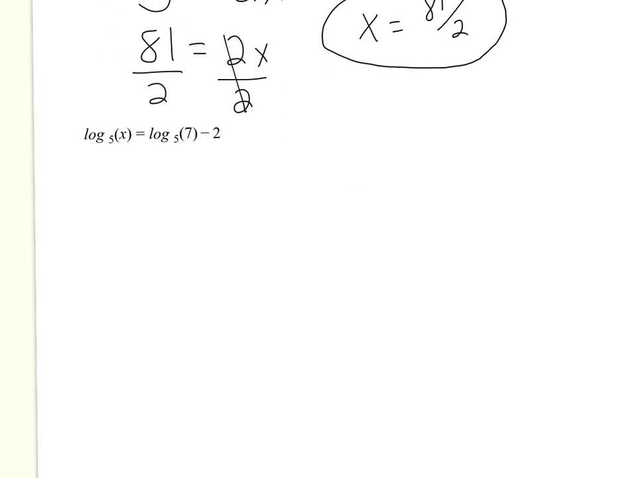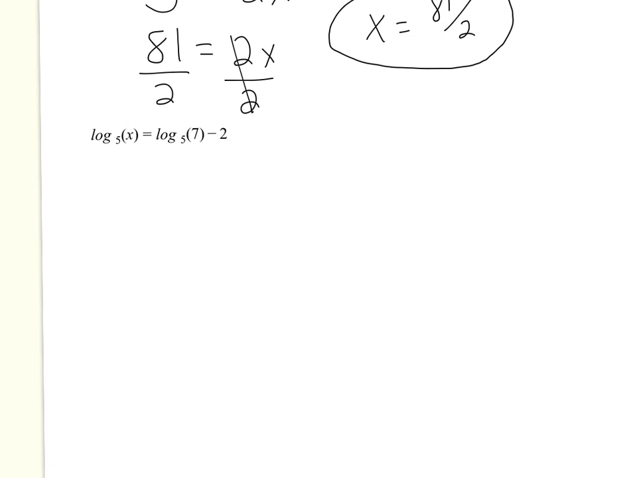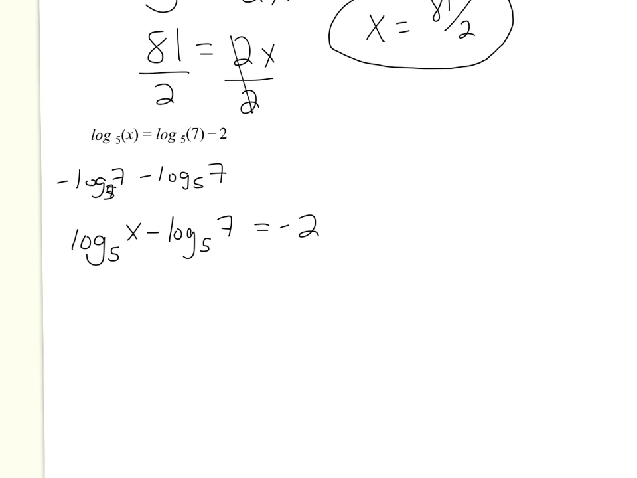Let's look at one more. So in this case, we have log base 5 of x plus log base 5 of 7 equals negative 2. But we really have nothing on the right side to combine. But what I can do is subtract that log base 5 of 7 from both sides, because if I'm going to put them together, I must have them on the same side for sure. So that'll make this log base 5 of x minus log base 5 of 7 equals negative 2. Now putting those two together, I get log base 5 of x over 7 equals negative 2.